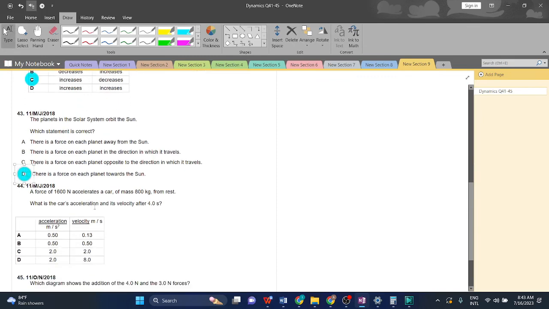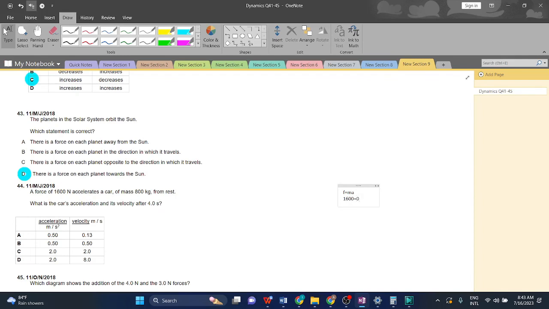Question 44. A force of 1600 newtons accelerates a car of mass 800 kilograms from rest. What is the car's acceleration and its velocity after 4 seconds? We will apply Newton's second law. F is equal to ma, which is 1600 is equal to mass times acceleration.